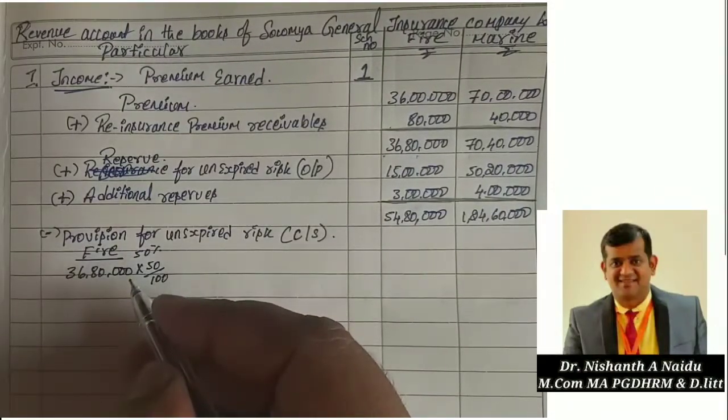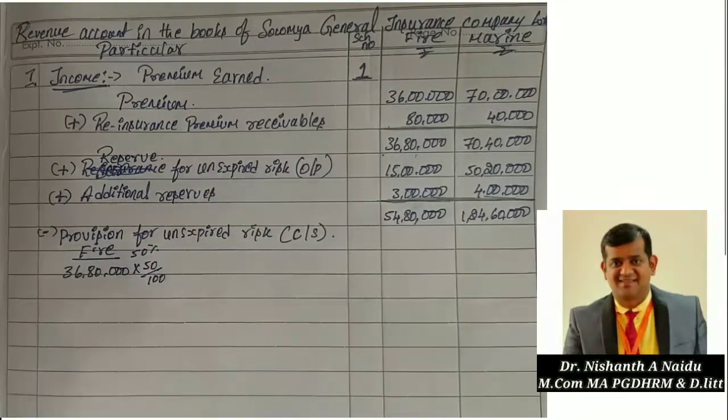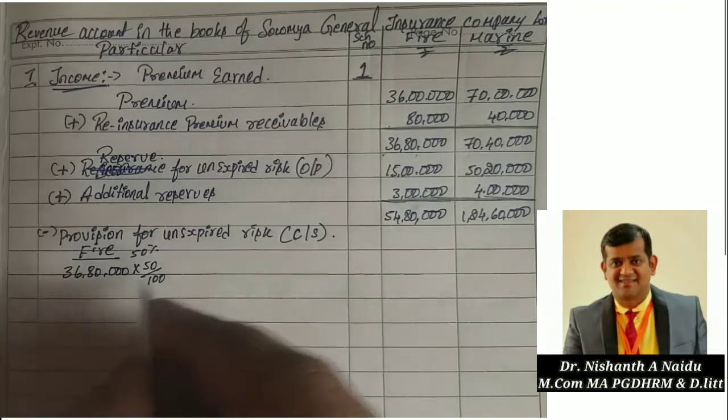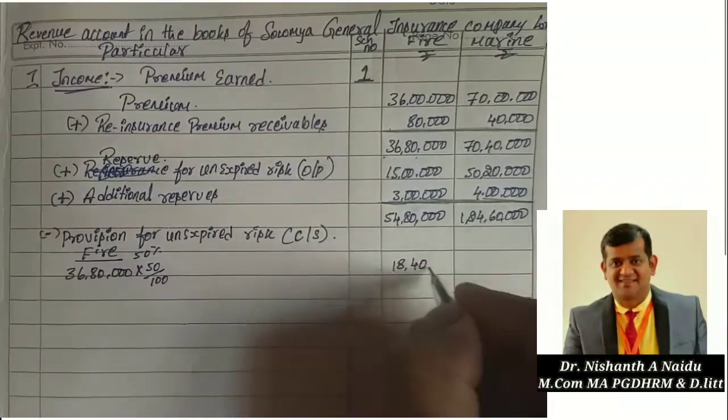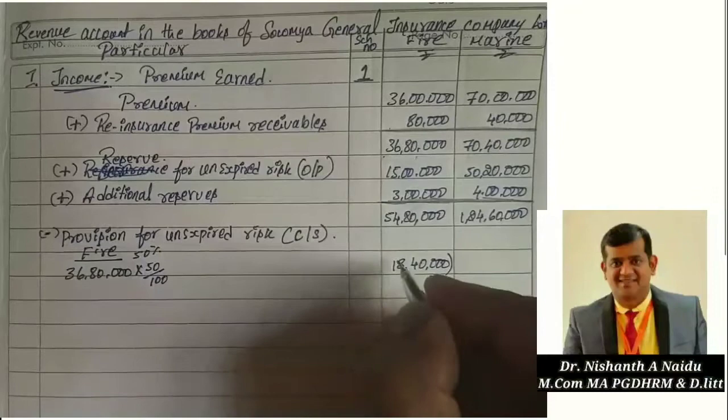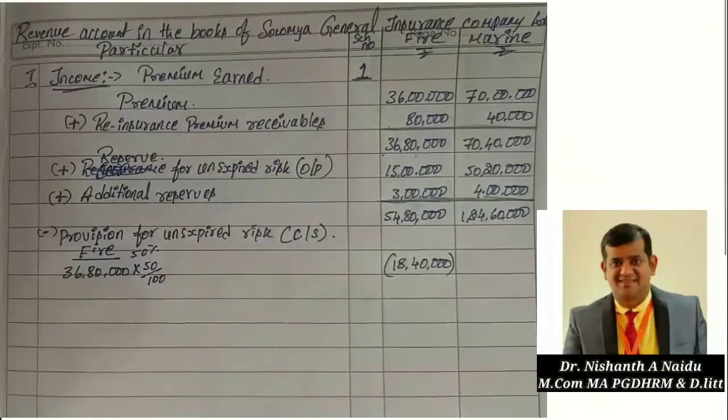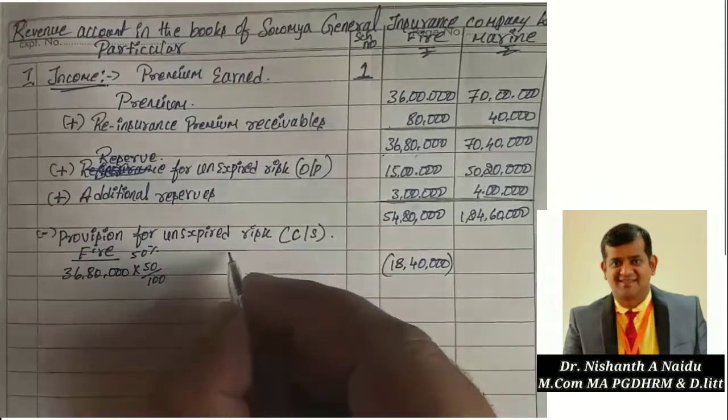So how much will you get? Calculate. 36 lakh 80,000 into 50%, that is 18 lakh 40,000, correct? So I am writing here 18 lakh 40,000. Whenever I put a bracket, that means it is minus.